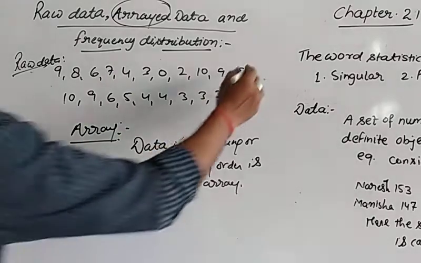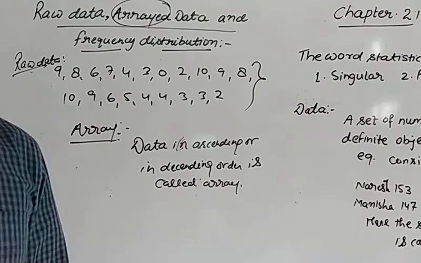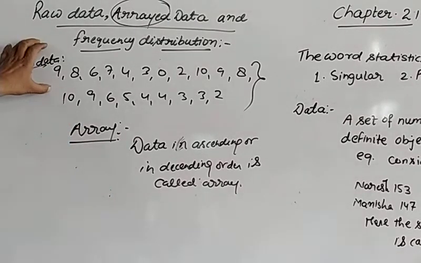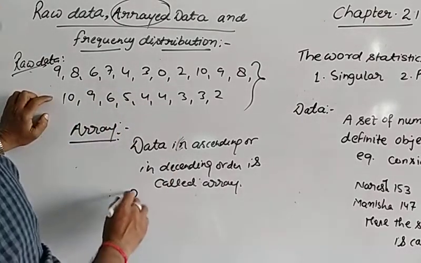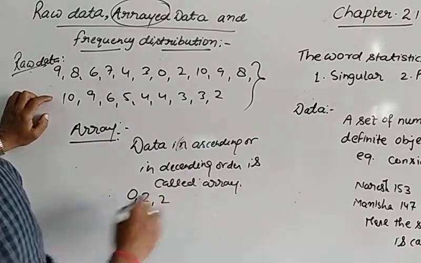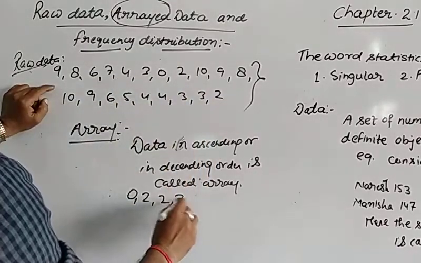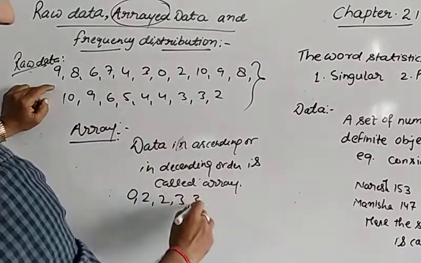So if the given information we write simply in ascending or descending order, let us see. If I write this raw data in proper ascending form, the smallest number is 0, then 2, 2, see, 2 is 2 times. Now we write 3, 3 is how many times? 1, 2, 3.